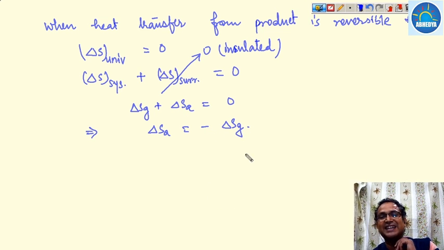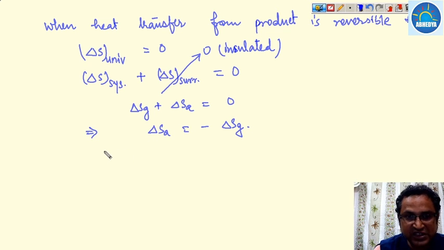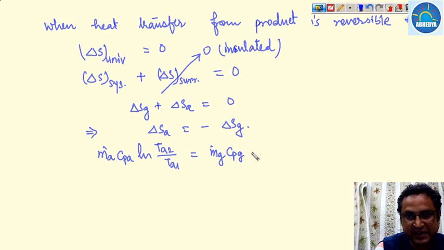Because the gas is cooling from 500 Kelvin to 400 Kelvin, so its temperature will be decreasing, that's why its entropy will decrease, but the air will be heated up. So once the air is heated up, its entropy will increase. Okay, so this is Ma dot Cpa ln Ta2 by Ta1, that should be equal to mg dot Cpg ln